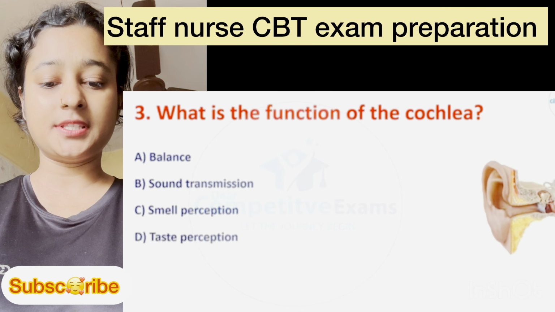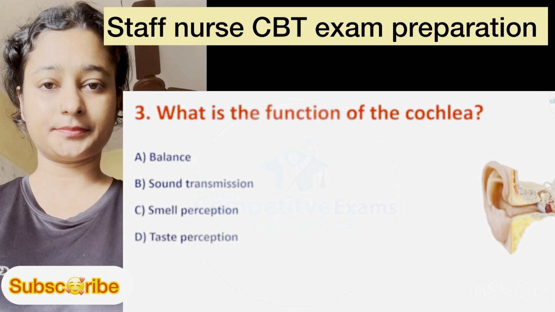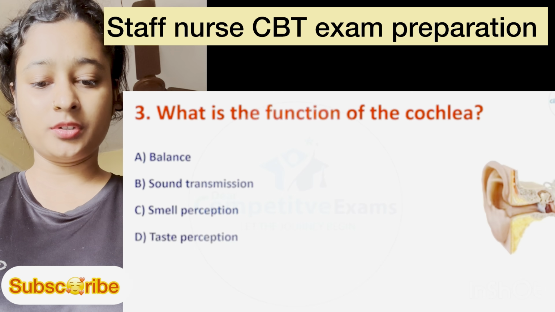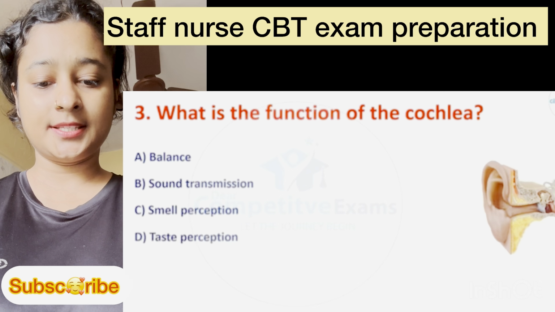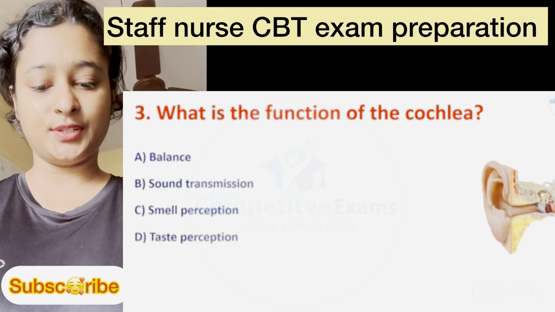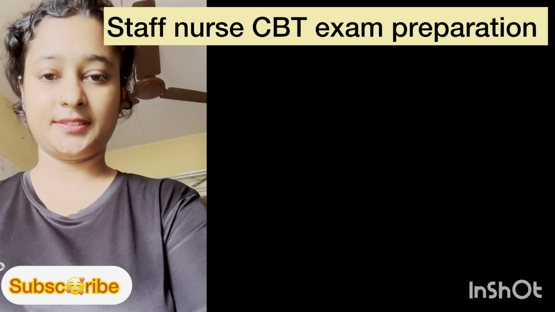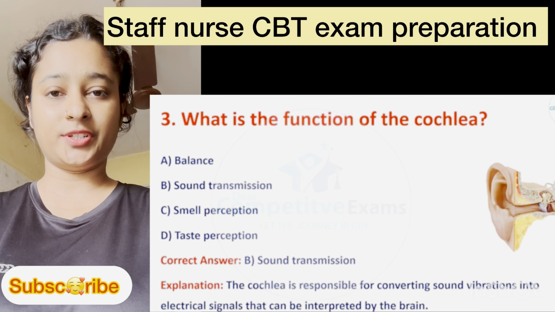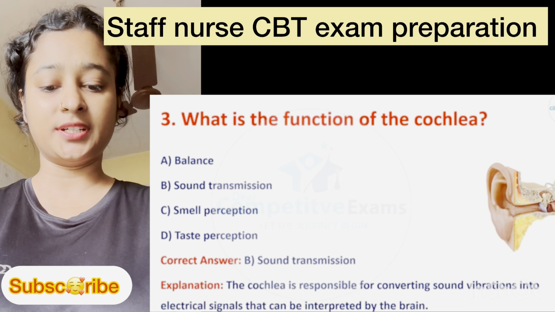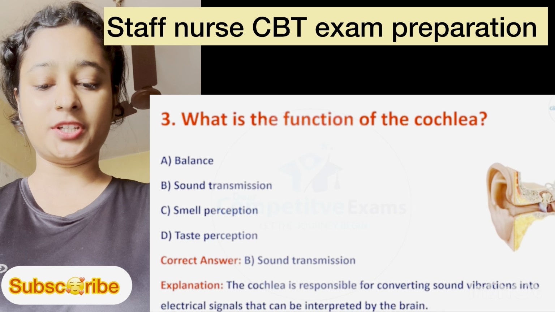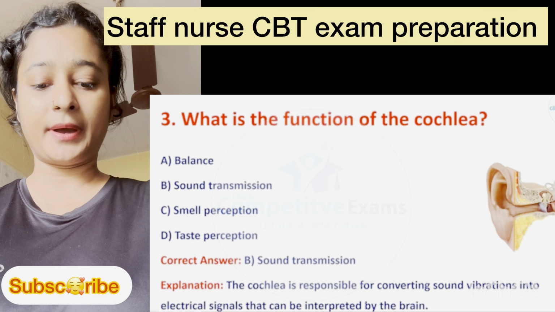Question number 3. What is the function of the cochlea? Option number A is balance, B sound transmission, C smell perception and D taste perception. Here the correct answer is sound transmission. Explanation: the cochlea is responsible for converting sound vibration into electrical signals that can be interpreted by the brain.